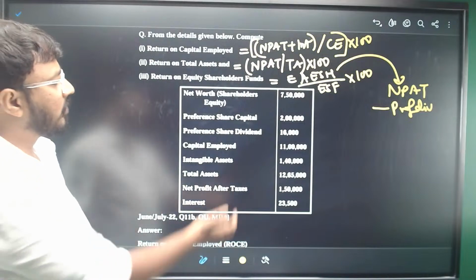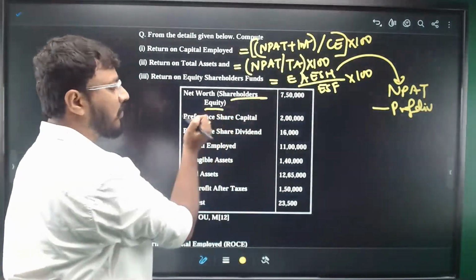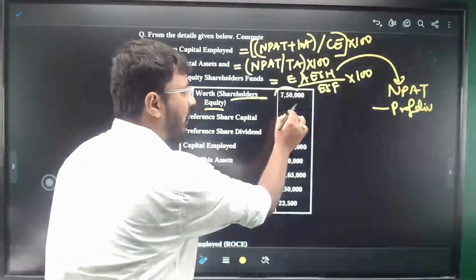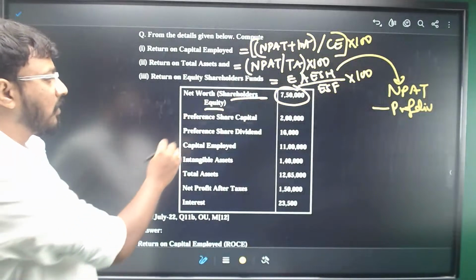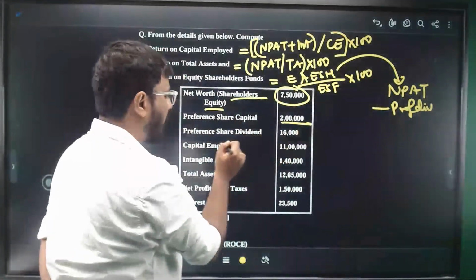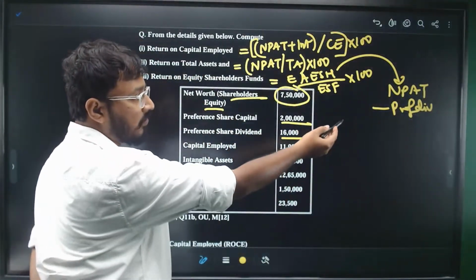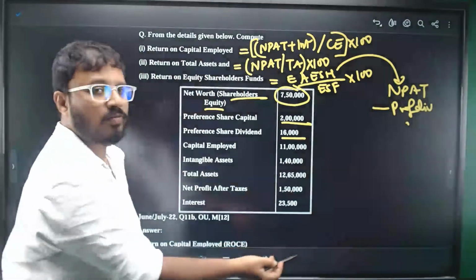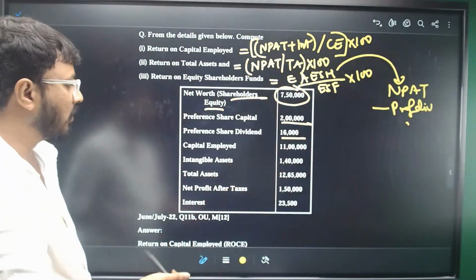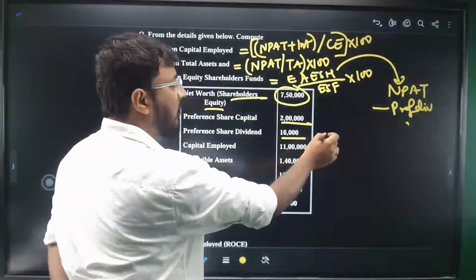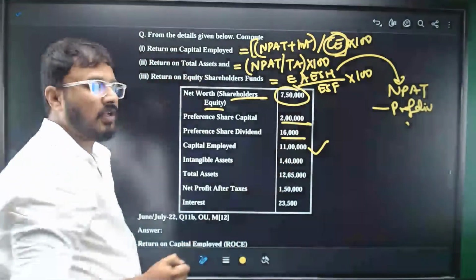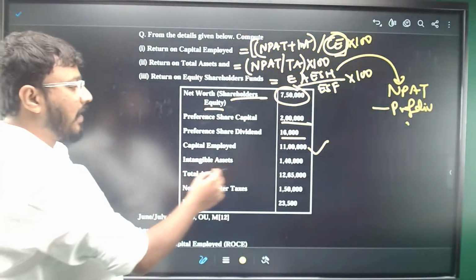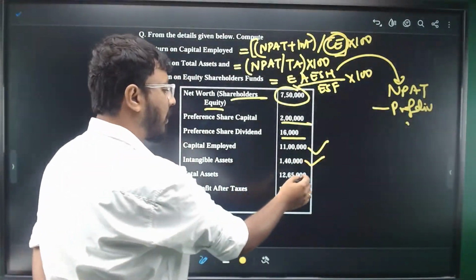What information is given to you? Net worth, shareholders equity is given 7,50,000, right? Preference share capital 2 lakhs. Preference share dividend I was talking about, we need to deduct preference dividend from the net profit. It is 16,000 here. Capital employed figure is given. We need it in the first formula in the denominator, right? Intangible assets and then total assets.